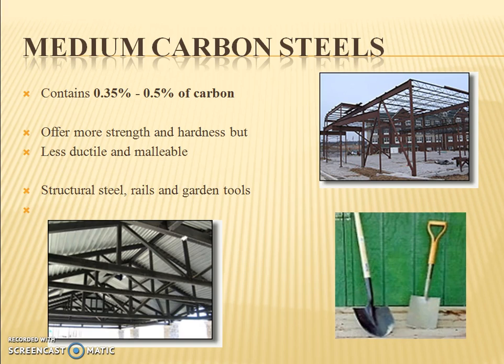So next is the medium carbon steels. Medium carbon steel has a carbon content of 0.35% to 0.5%. It offers more strength and hardness but is less ductile and malleable. Structural steels, rails and garden tools are some of the examples of medium carbon steels.